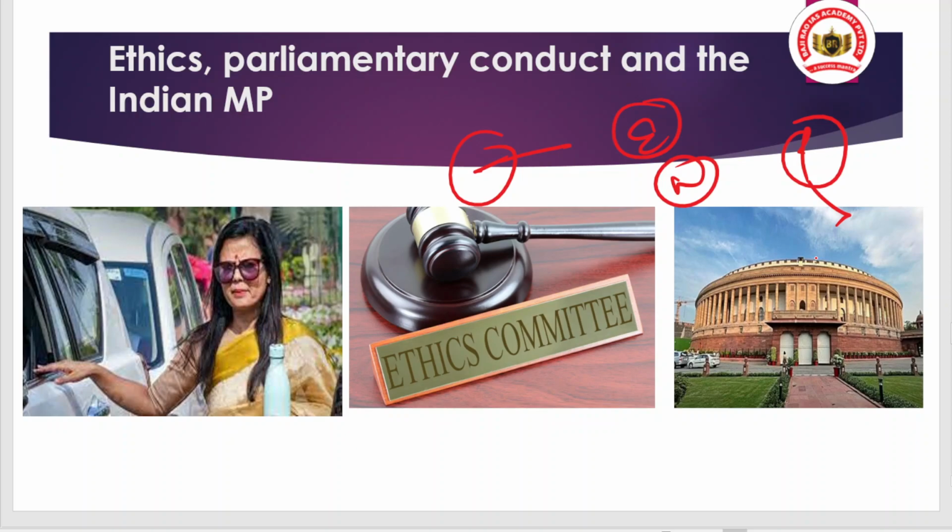And the ethics committee is responsible for monitoring the unethical behavior of a member of parliament and all of that. So this article talks about how the incident of Mahua Moitra should be examined by the ethics committee. Why is this article talking about that? We will look into detail.